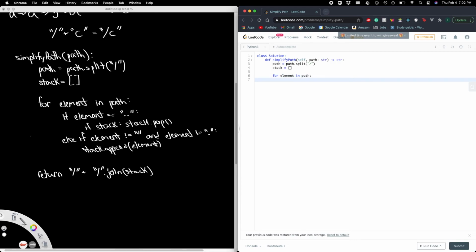over that array of directories or double periods or empty spaces or single period. Let's iterate over it. And if the element is equal to 2 periods, then we want to pop from the stack only if the stack is not empty.